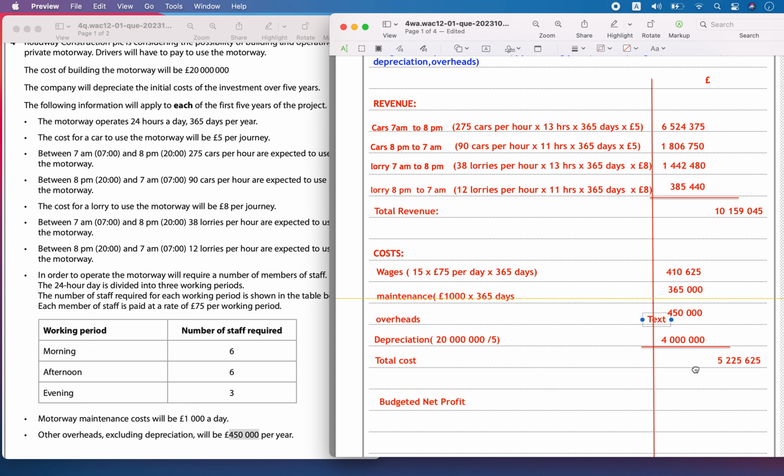So that value is going to be equal to 4875965.45. Okay, this is the budgeted net profit for the year.